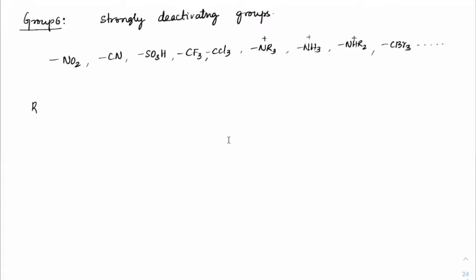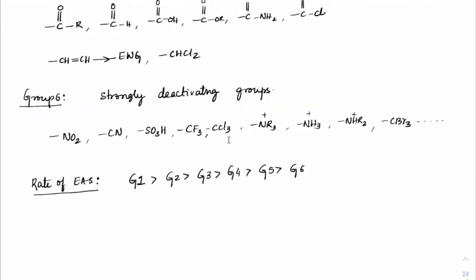Written overall, the rate of EAS for group 1 is greater than group 2, greater than group 3, greater than group 4, greater than group 5, greater than group 6. That's why I categorized everything into groups, so that it's easier to see how it goes group wise.